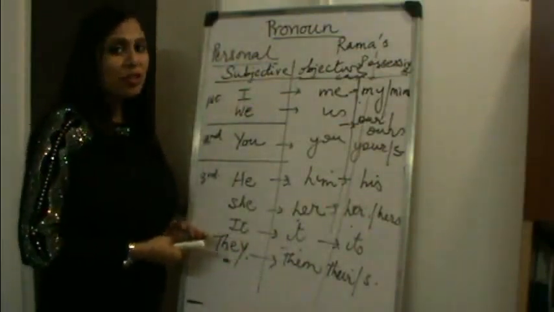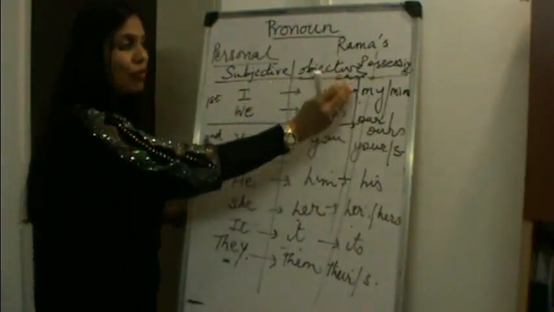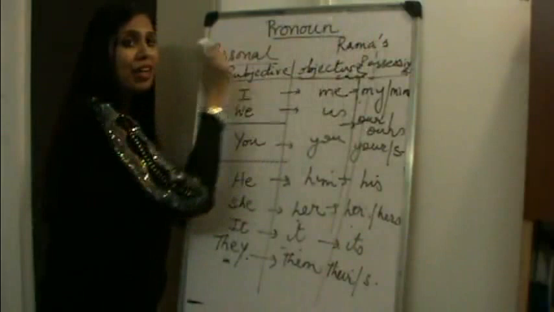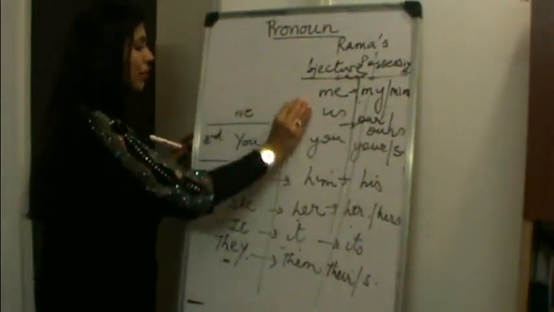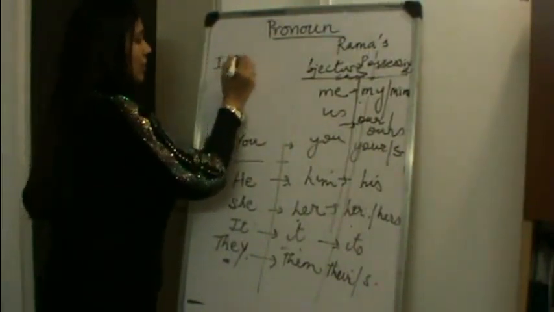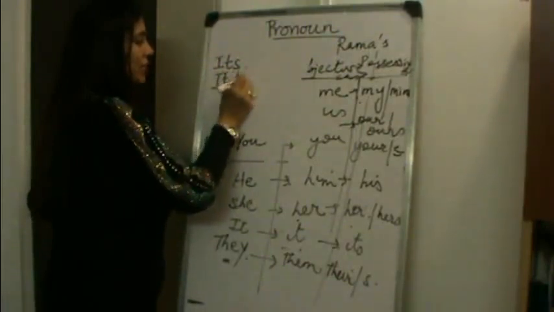There is one point of confusion that sometimes arises in case of possessive pronouns and the apostrophe. If, for example, it. So I say its. What's the difference between its and it's?